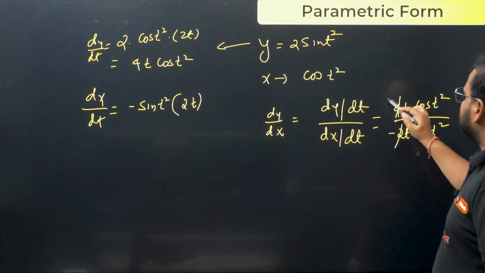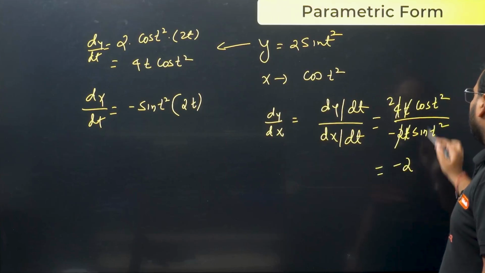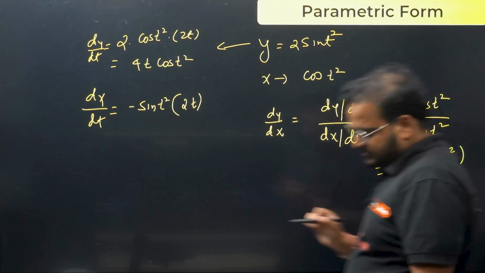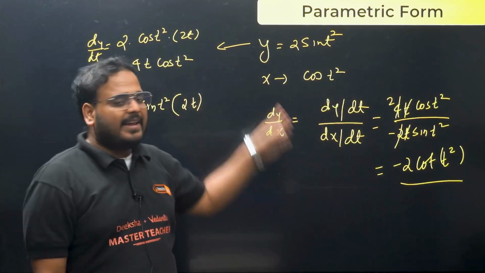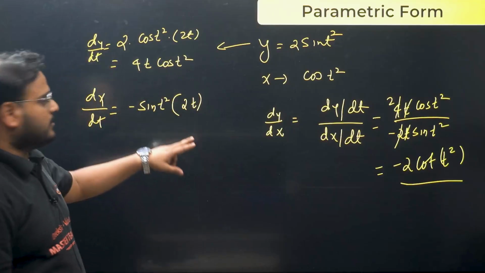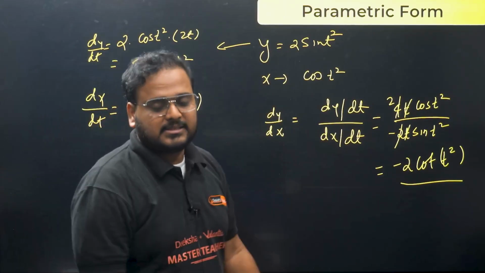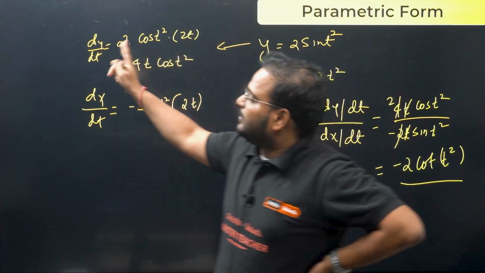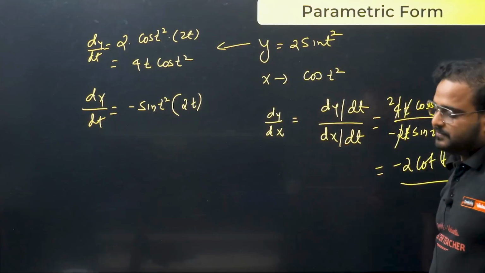4 cancels with 2, and t and t cancel. I get minus 2 cos by sin, which is cot t². That's my derivative. So what happens in parametric form? Both y and x will be given in terms of the parameter, and they'll ask you to differentiate y with respect to x. You have to differentiate y and x individually with respect to their parameter t, and then take the ratio to get the final result.